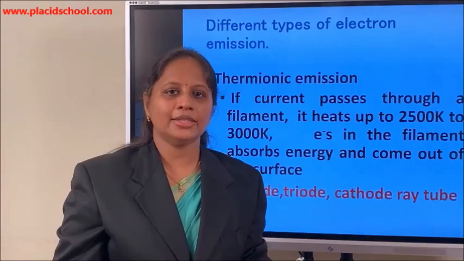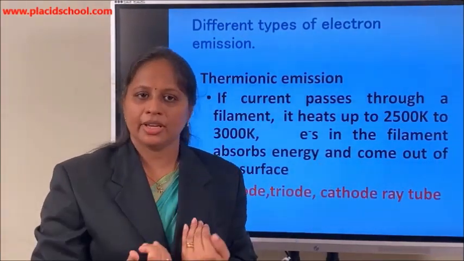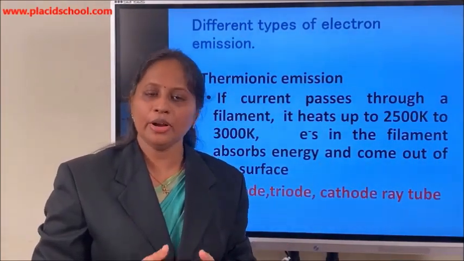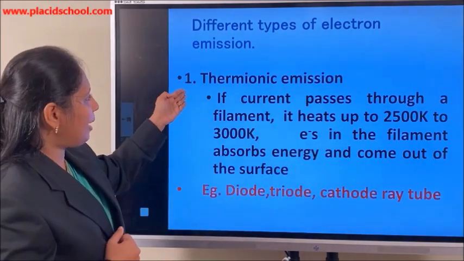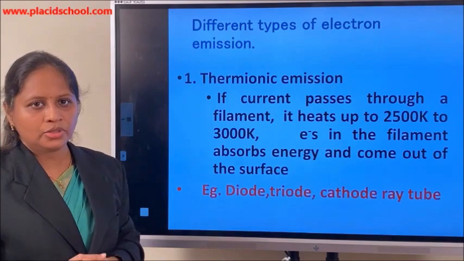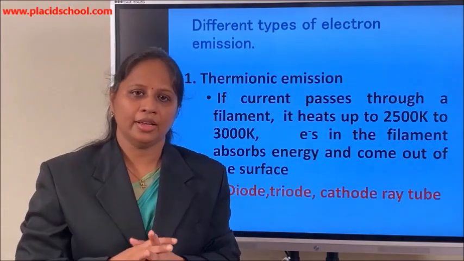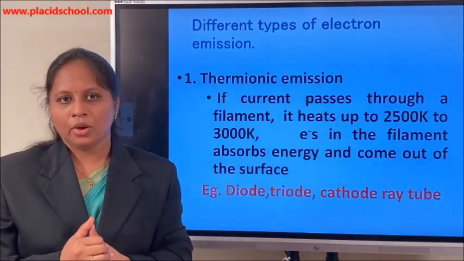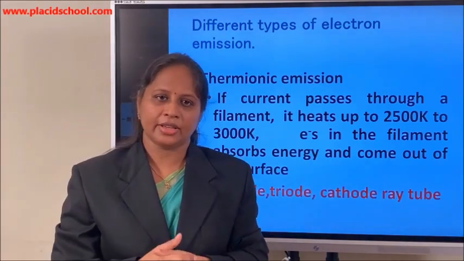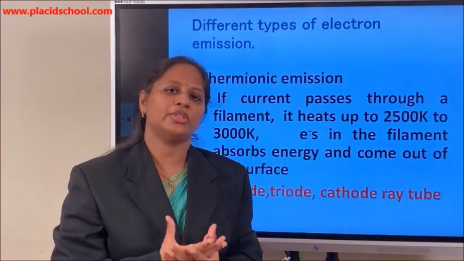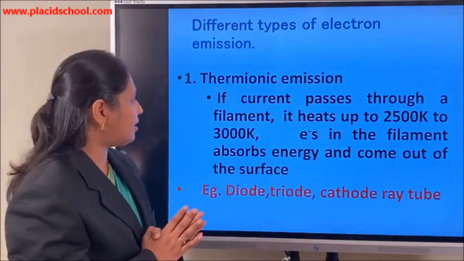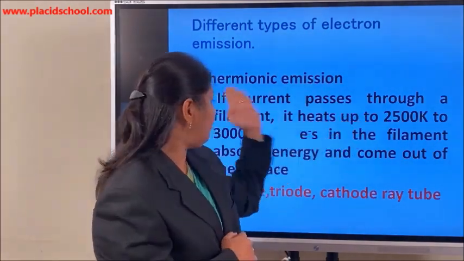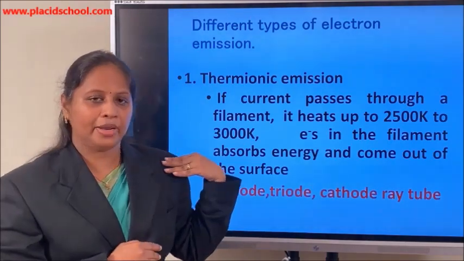There are different ways by which we can emit, eject or pull out this electron from the metal surface. So one way is by thermionic emission. As the term says, thermionic, thermo related to temperature. Take the example of a filament in a bulb. How is light produced in a filament? When the filament is heated to a very high temperature like 2500 Kelvin to 3000 Kelvin, what happens?